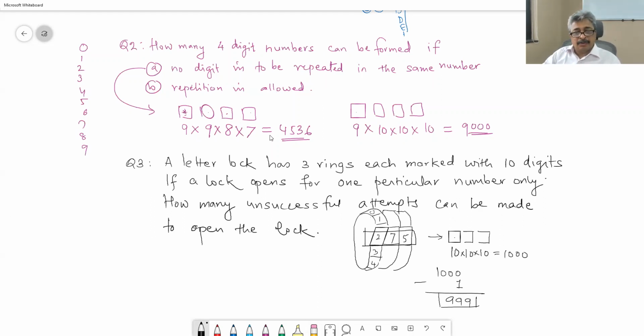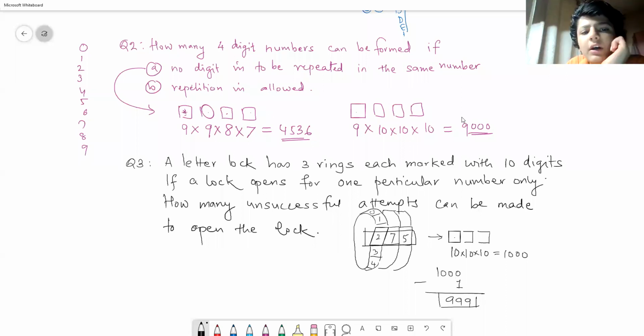Now, there can be many questions on addition and multiplication. Sir, I have a doubt. Yes, what is your doubt?